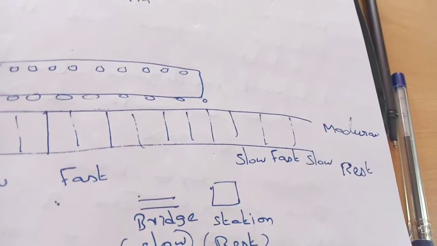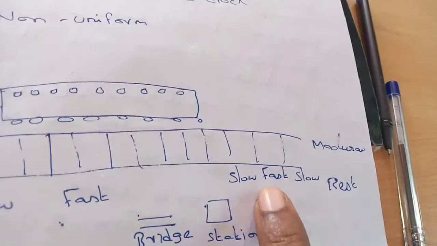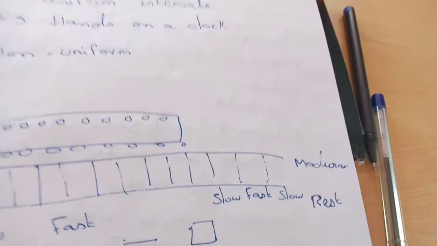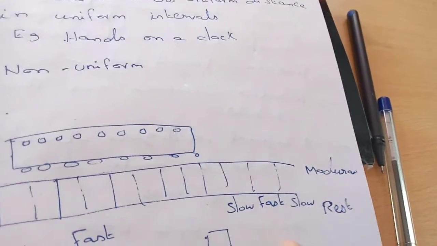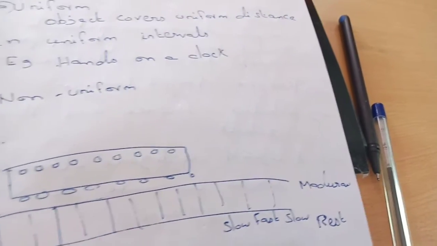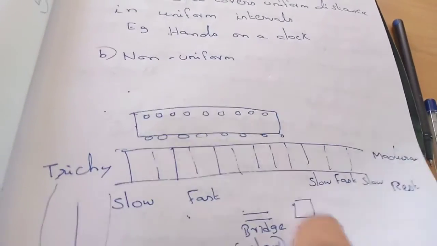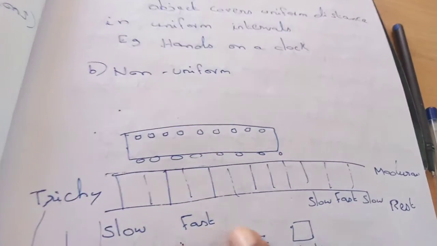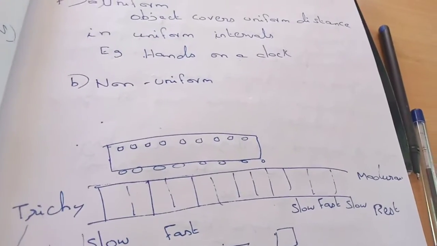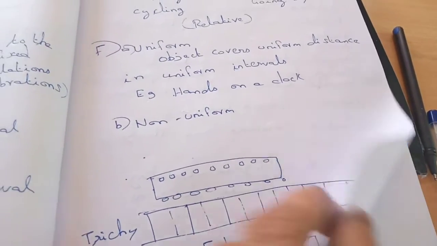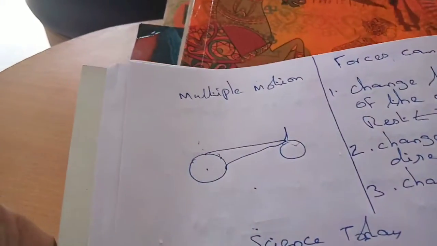And from there it starts again, slower at first, then it will take speed and become faster, and again it reaches Madurai. Now it is getting slow, and finally it will stop. That is called rest. So you can see that the train from Trichy to Madurai changed its motion from slow to fast, then slow, and so on. So this was not at all uniform. This is an example of non-uniform motion.